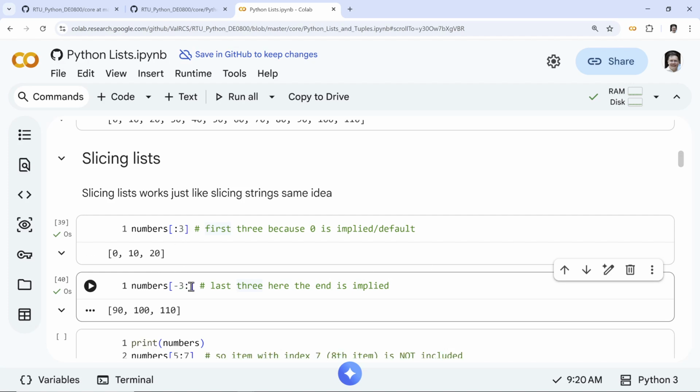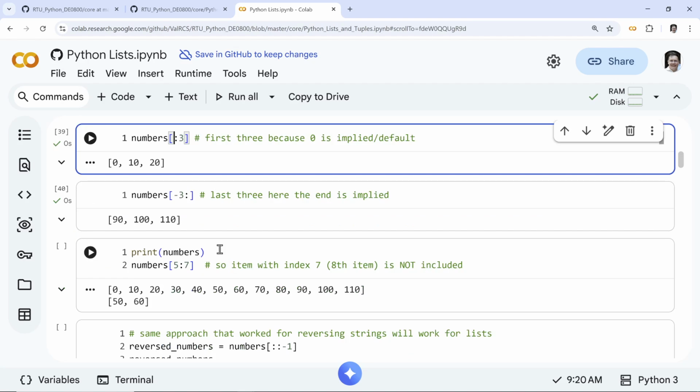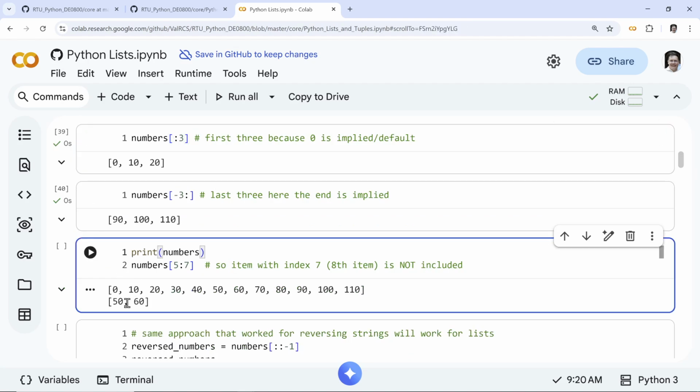Again, this comes in implied, and this also is implied here. So for the middle, print number, so fifth, so this will be the sixth number and the sixth and seventh number, right? The eighth number is not included, so let's count it. So six and seven, so 1, 2, 3, 4, 5, 6, right? Matches, and seventh also matches, and eight, right? Index 8 is not included. So, all right, index 7, sorry, not included.